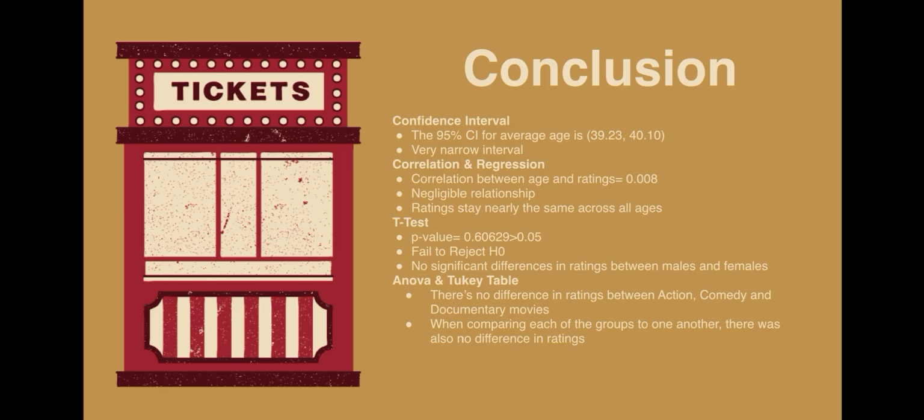When doing our t-test, the p-value was greater than our standard level of 0.05, meaning we failed to reject the null hypothesis. In other words, there were no significant differences in ratings between males and females. It was fairly even across the board. And when completing our ANOVA and Tukey table, we found there's no difference in ratings between action, comedy, and documentary movies. It's also fairly even. When comparing each of the groups to one another, there was also no difference in ratings. It was fairly even across all of them. Here are our